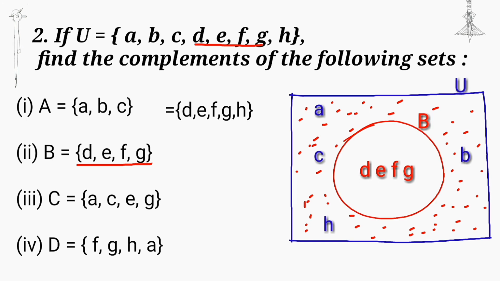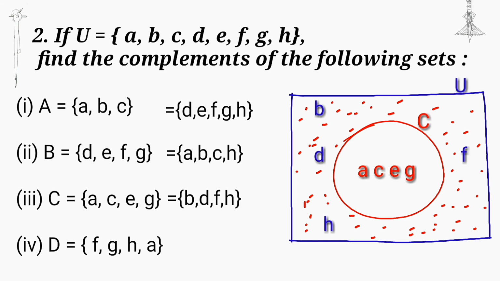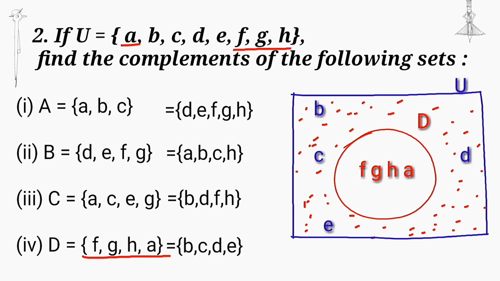Then B complement is equal to A, B, C, H. Next, C is equal to set A, C, E, G and C complement is equal to B, D, F, H. Set D is equal to F, G, H, A. D complement is equal to B, C, D and E.